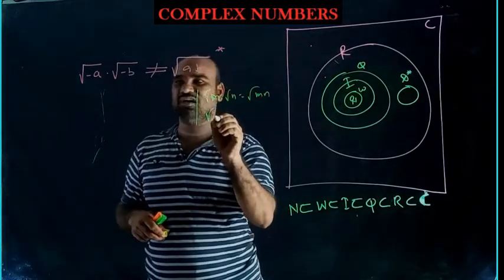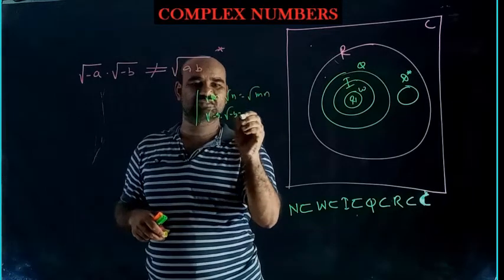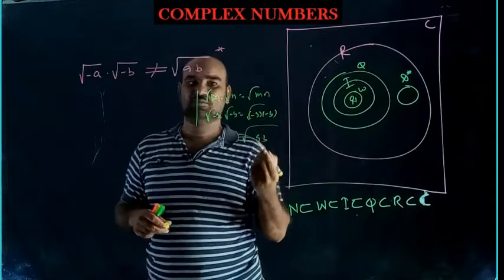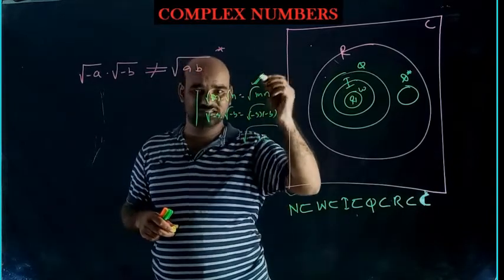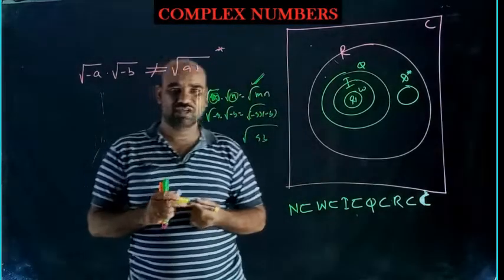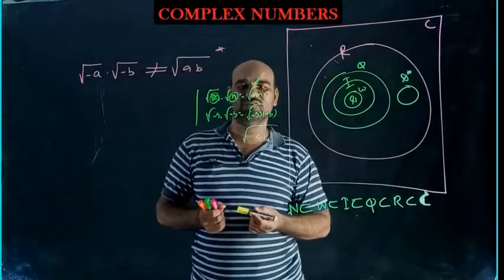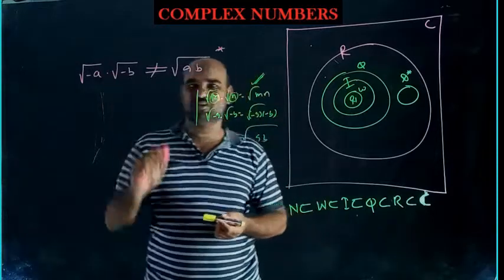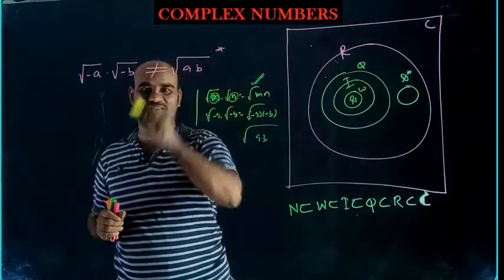But while applying this result in real numbers, your m should be non-negative and your n should be non-negative, then only root m into root n is root mn. But here the numbers are not non-negative, so this law is not applicable.